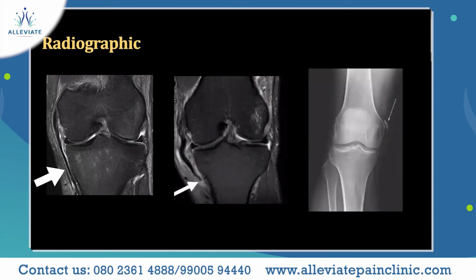On an MRI, this first image, showing with the white arrow, the black thick band is the MCL. It is a normal MRI of the MCL. Whereas in the second image, the white arrow is showing an MCL which is torn from the tibial end.